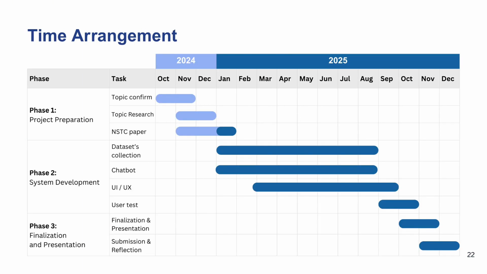So this is our time arrangement. We have 3 different phases. From October to December 2024, we completed phase 1, which is project preparation. And from January to September 2025, we developed the system. In this phase, we finished our chatbot, the UI UX, and also the NLP process. And the last phase is our finalization and presentation.